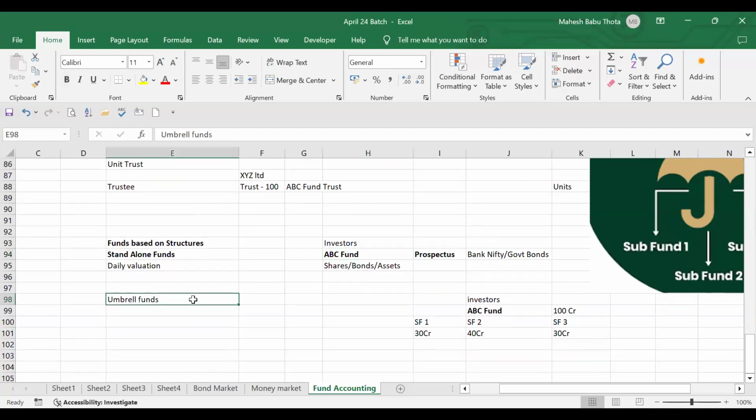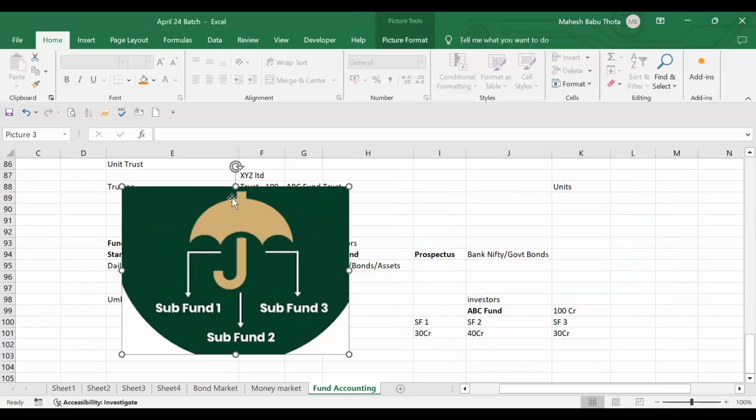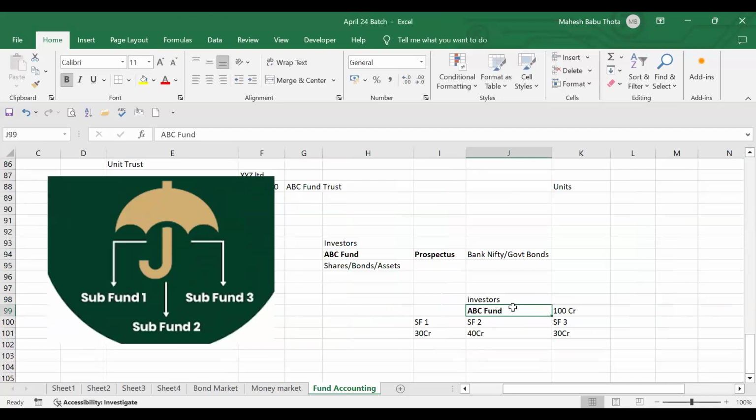And we are discussing umbrella funds. So what are umbrella funds? The umbrella fund structure will be like this. We have a main fund, the same ABC fund. Again, investors will provide investments to the ABC fund. Let's say we have received 100 crores from all these investors. Now, this ABC fund will invest some amount in sub fund 1, sub fund 2, sub fund 3. What are all these sub funds? Sub funds are nothing but subsidiary funds to the ABC fund. They are not directly investing into the market. Again, we have sub fund 1, sub fund 2, sub fund 3.